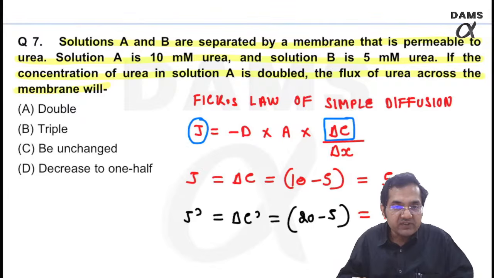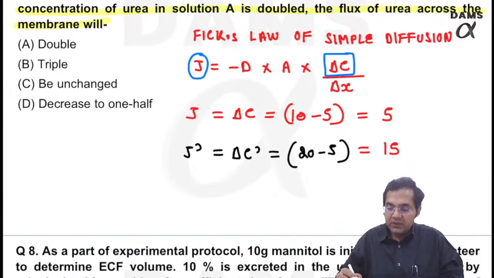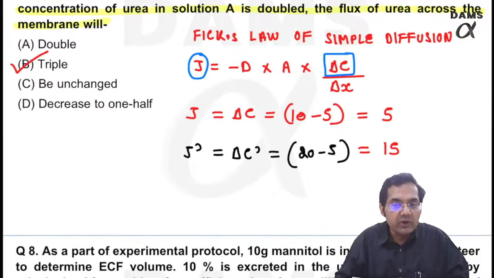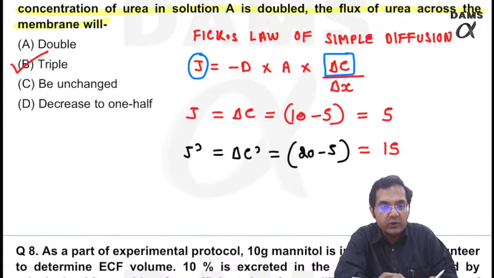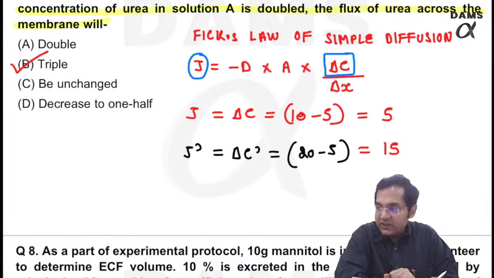So how much faster the diffusion has become? The answer is actually triple, not double, right? So the answer was triple and not double. But I would not say that you are the first one who has made this mistake. A lot of people give the answer as double, right? So it is not double, it is triple.